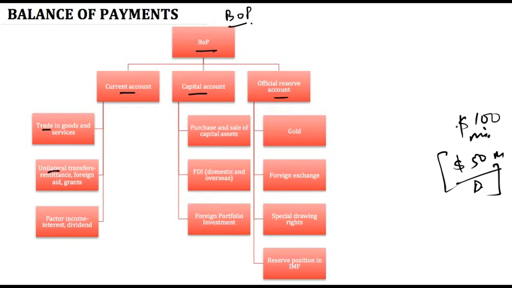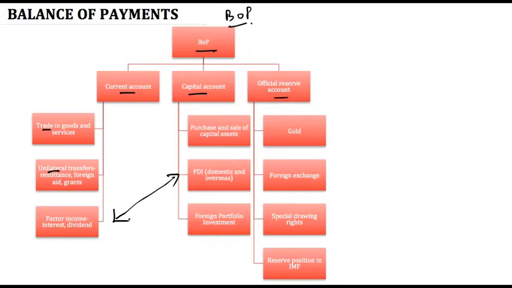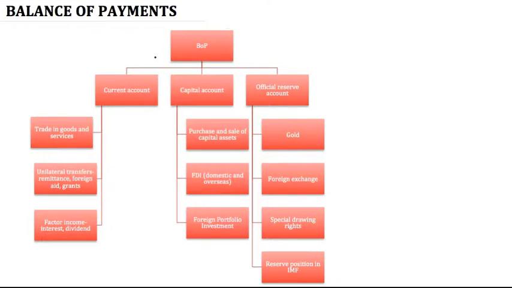Similarly, there will be factor outgoings too, for whatever investments are made inside the country by foreign investors. This is why factor income is directly connected to FDI and FPI investments made in the country, which come under capital account. Let's come to capital account now. In capital account also there are three sub elements. Number one, purchase and sale of capital assets. Secondly, FDI, and third is foreign portfolio investment or FPI.